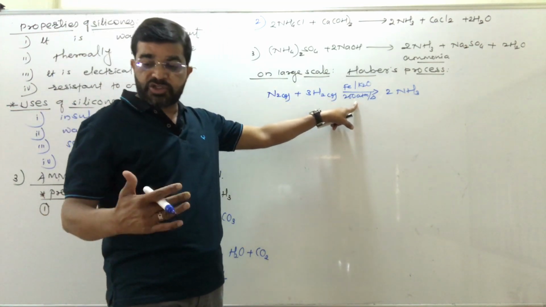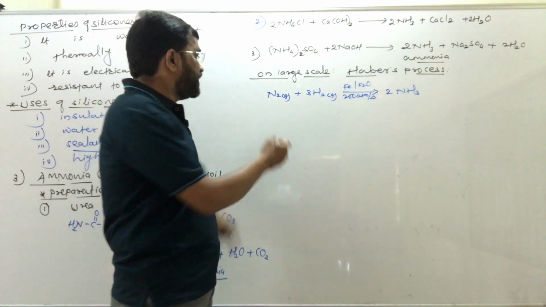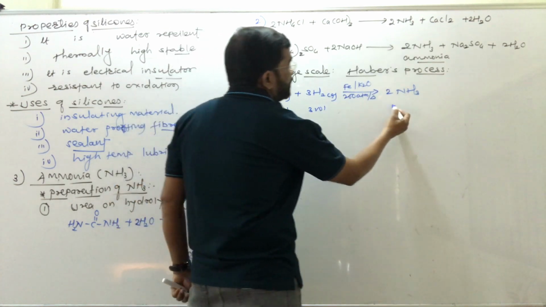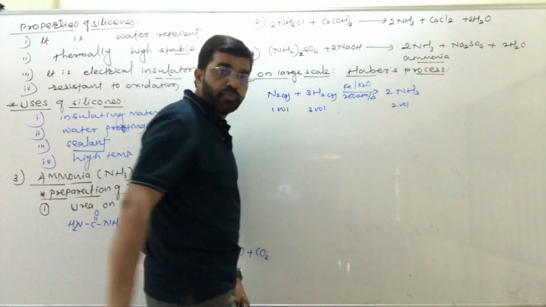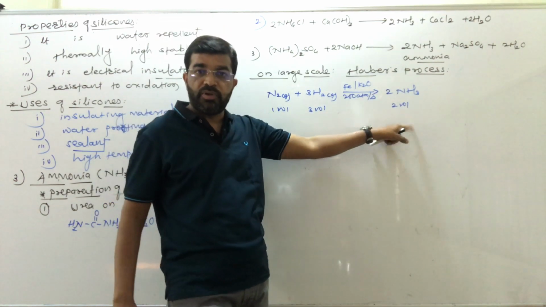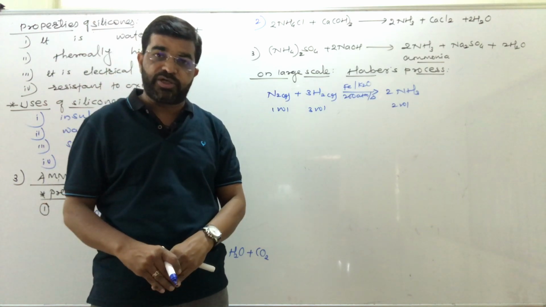Why does the reaction take place at 200 atmospheric pressure? Because here 1 volume of nitrogen and 3 volumes of hydrogen, that is 4 volumes, react and 2 volumes form. Volume decreases, therefore the reaction takes place under pressure.